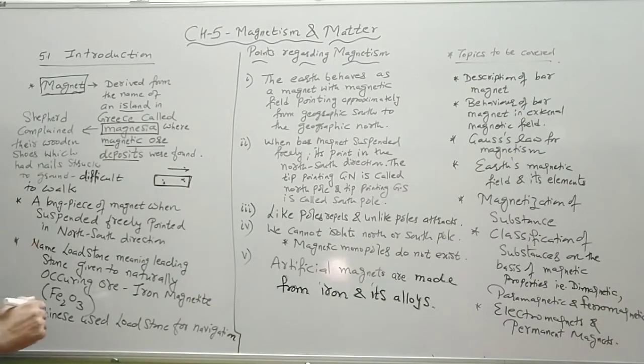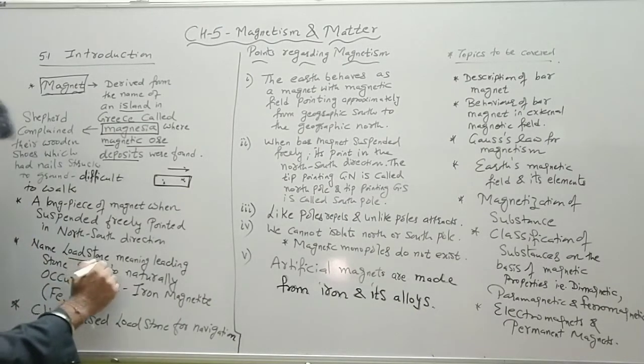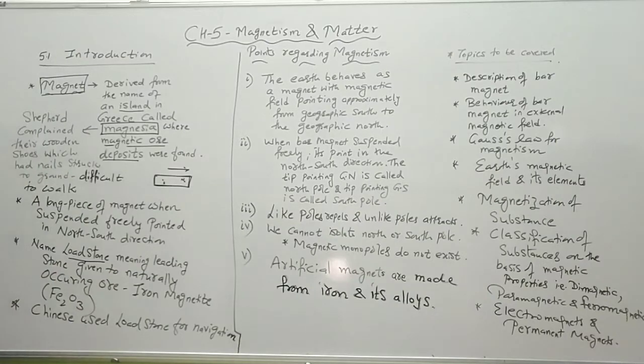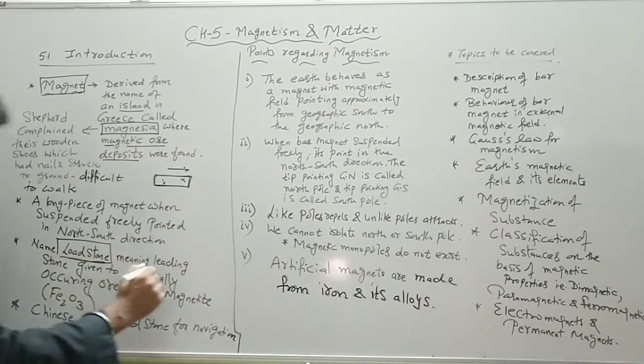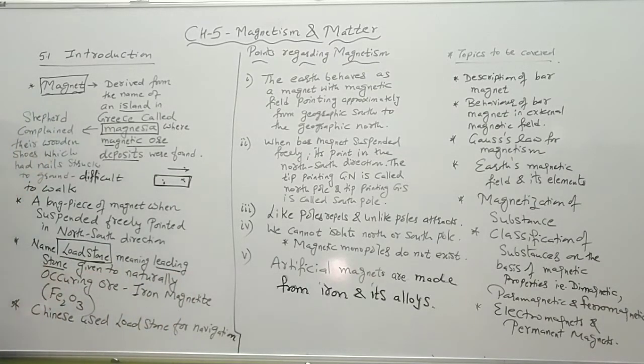Because they give the information about direction, initially they were named lodestone or leading stone, because they used to give us the information about the geographic north.